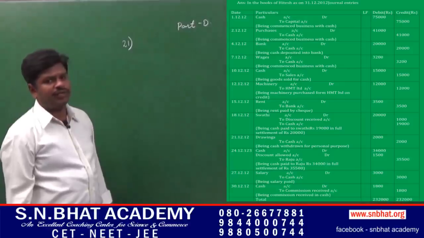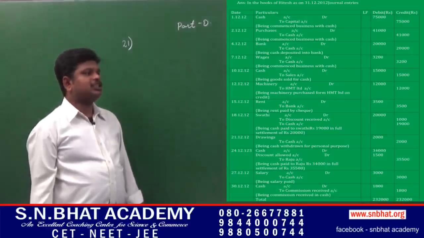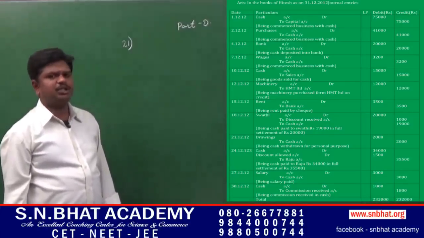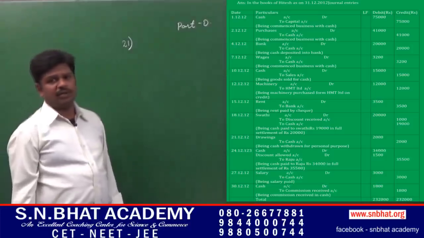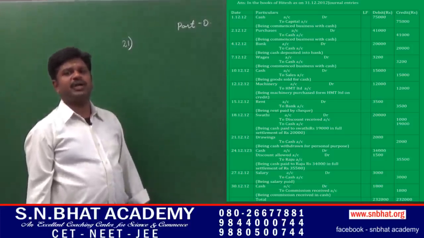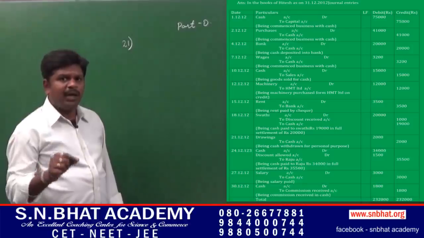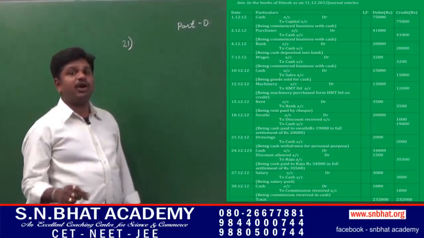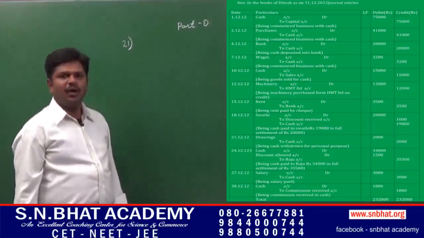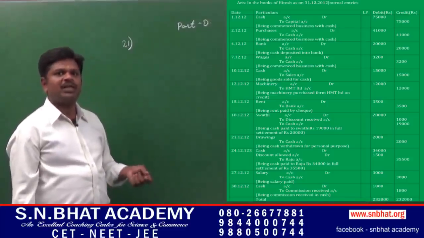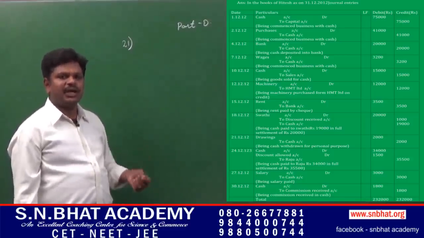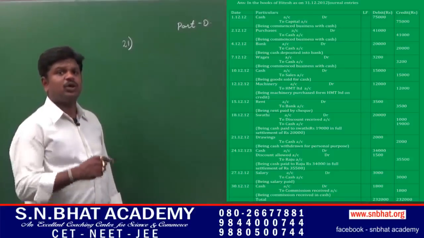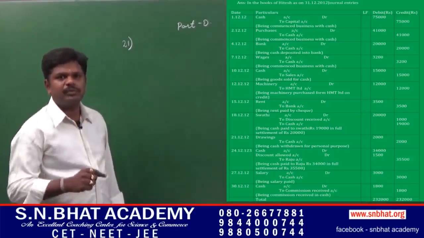On 18th of December, cash paid to Swati rupees 19,000 in full settlement of rupees 20,000. We are paying cash to Swati rupees 19,000 instead of paying rupees 20,000. We are paying rupees 1,000 less. It is treated as an income for us. So it is a discount received.